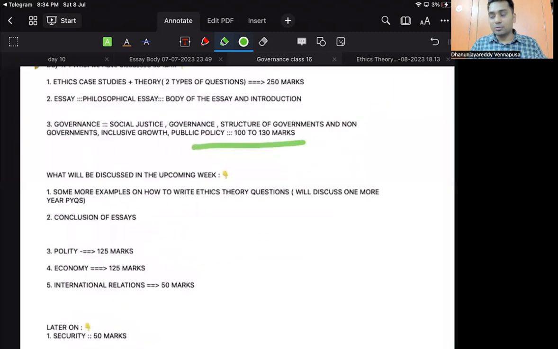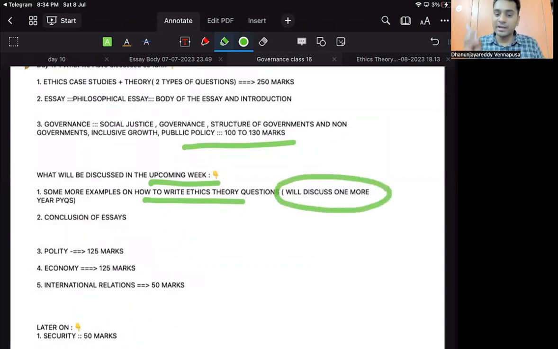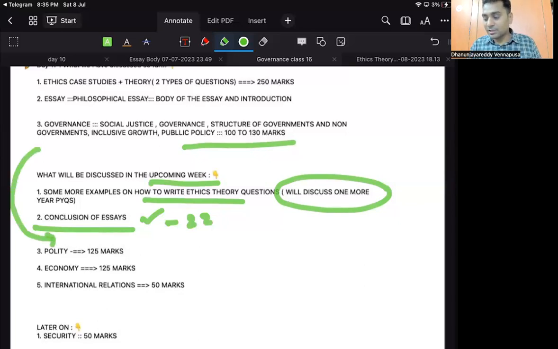So what will be there? Today it is Saturday. In the upcoming week, what is my target for those who are writing mains this year and following this quick revision program? I will discuss some more examples on how to write the theory questions of ethics. One more paper I will do totally so that you get an idea how exactly we have to write. The conclusion part is still pending, so we will take it after 4 days, somewhere around the 22nd of this month. Then governance finishes.